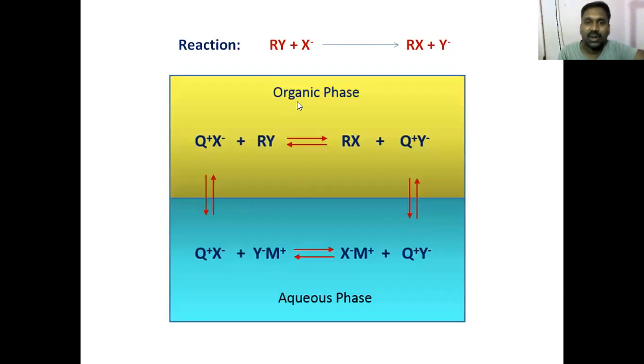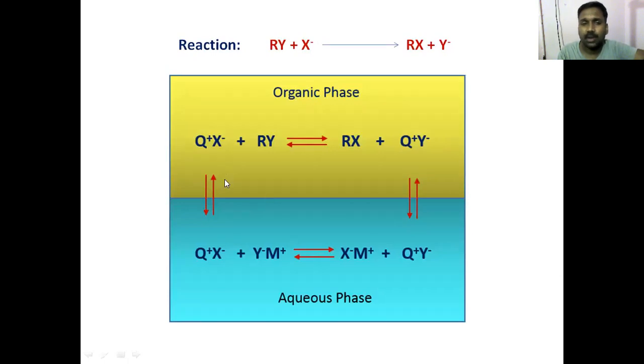Look at this. Organic phase, aqueous phase. In my aqueous phase, I have my X minus, which forms a complex with phase transfer catalyst, goes into the organic phase, and X minus does the displacement reaction, RX and Y. Now, you know, this is called ferrying.